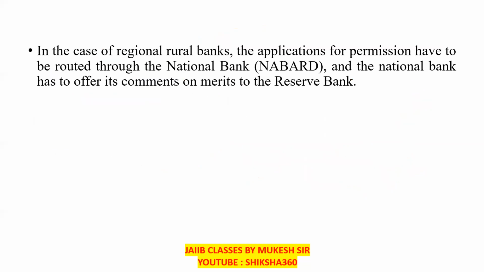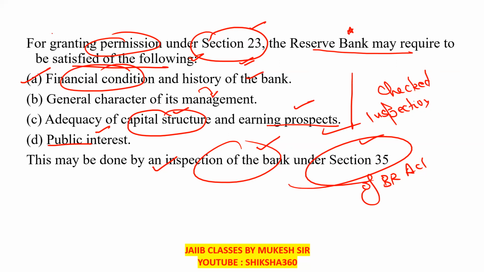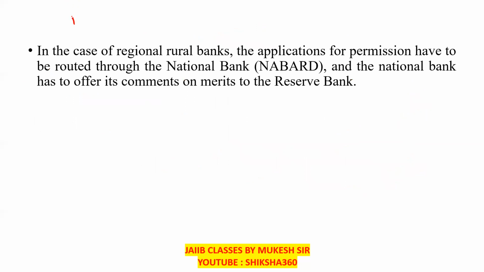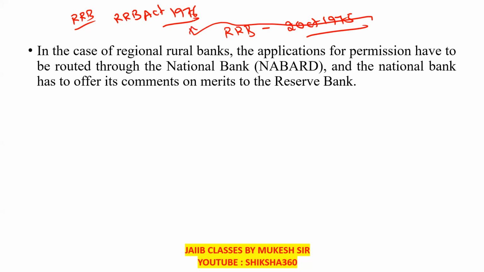And further, this is for the banks and specifically for the regional rural banks, the RRBs, which are established under the RRB Act 1976. The first RRB was established in the year 1975. The act was enacted later, the next year.